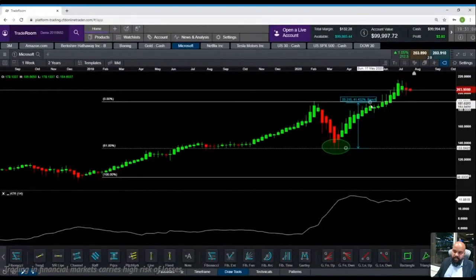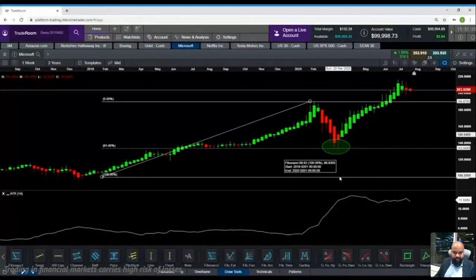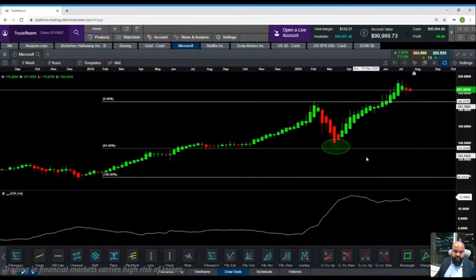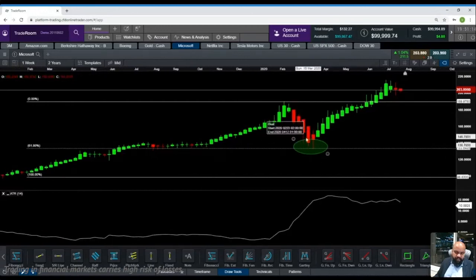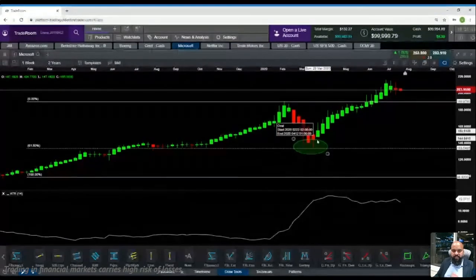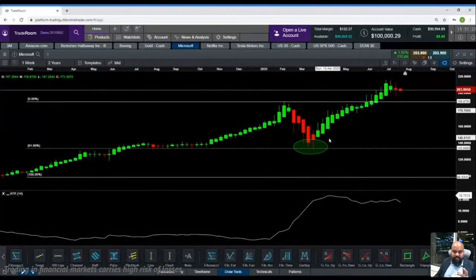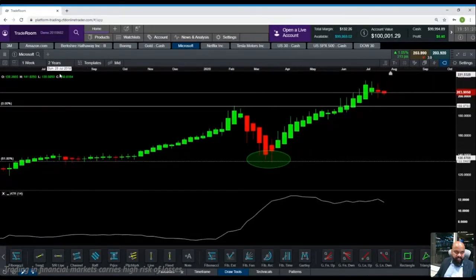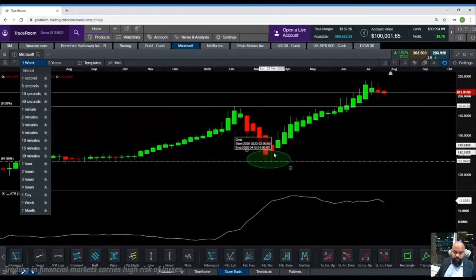Now I'll come to the way to exit and the way to keep your stop losses a little later. We are just looking into our entry points and why, if our entry point was so clear, people do not take advantage of this and make money. The reason is they do enter at the right points most of the time, but they exit too early, and that's one of the reasons they miss out on a bigger gain. And the second point is that they enter at the wrong levels. Ideally, once this level was missed, you should never look at entering again till it drops back down to 61.8.